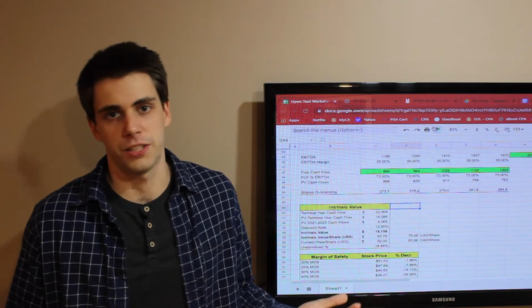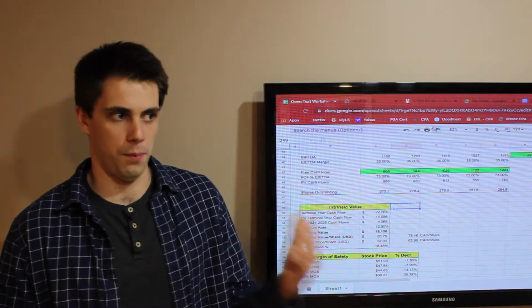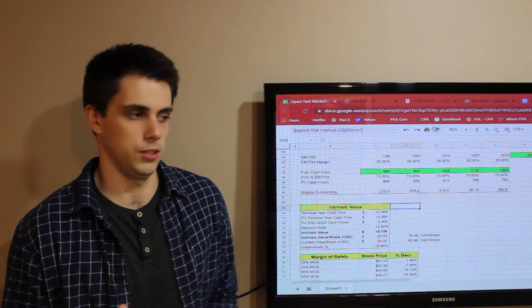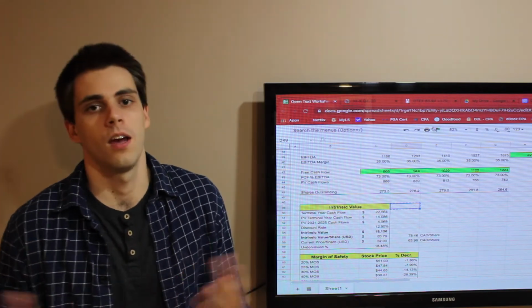But obviously those projections are going to be wrong, right? We don't know what's going to happen in the future. They could lose money in the future years. There could be something new that happens in the software business. We just don't know.